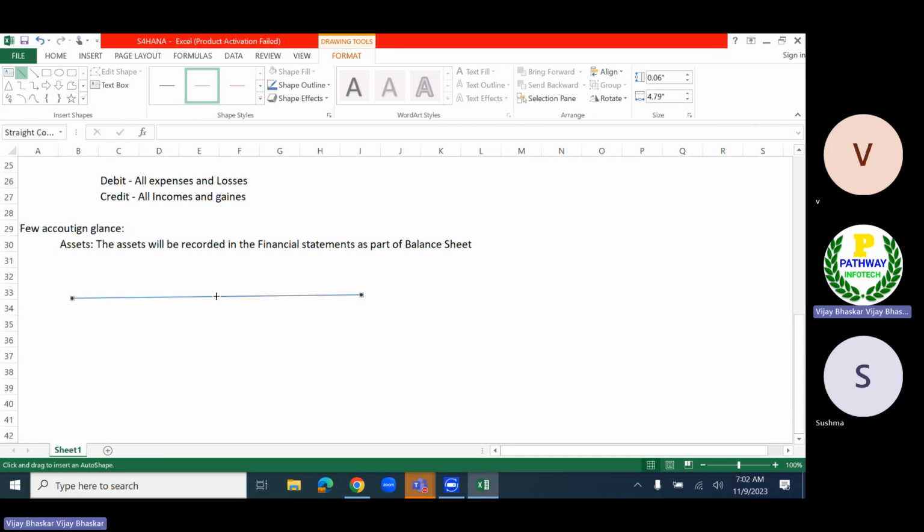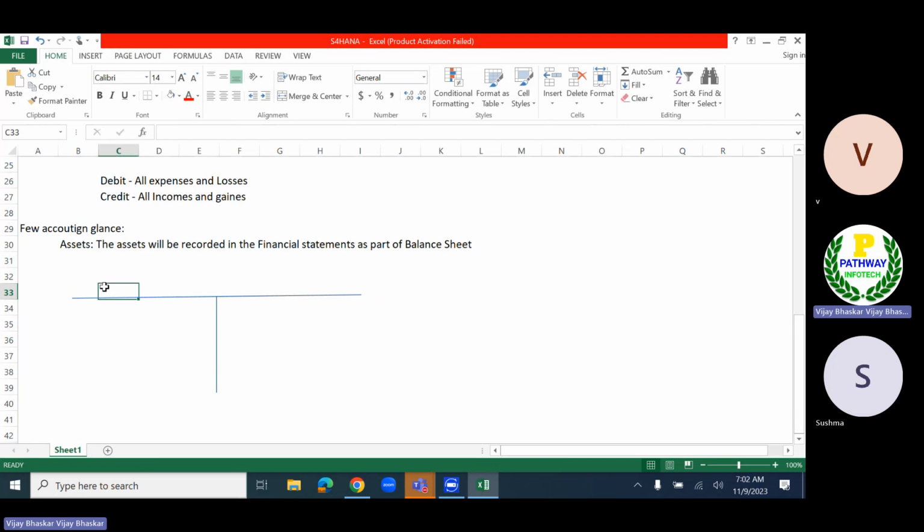Let's assume the balance sheet looks like this. The debit side is assets, and the credit side will be liabilities. Always the assets will be represented on the debit side, then the credit side will be the liabilities.